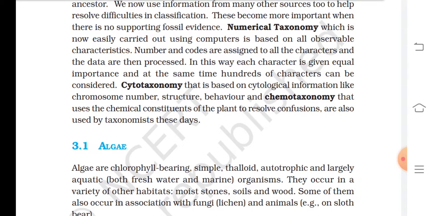Each character is given equal importance and at the same time hundreds of characters can be considered. Cytotaxonomy, that is based on cytological information like chromosome number, structure, behavior, and chemotaxonomy, that uses the chemical constituents of the plant to resolve confusion, are also used by taxonomists these days.